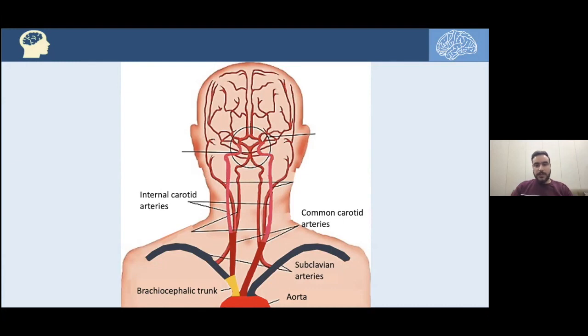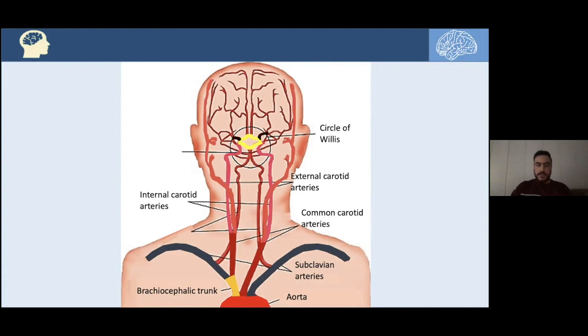Indeed, the internal carotid artery will go into the brain and supply the brain and the eye, while the external carotid artery will supply the muscles of the head and neck and the structures of the head and neck. And then we have this central thing in the brain coming from the internal carotid artery. That is the circle of Willis. It has 2 lateral arteries.